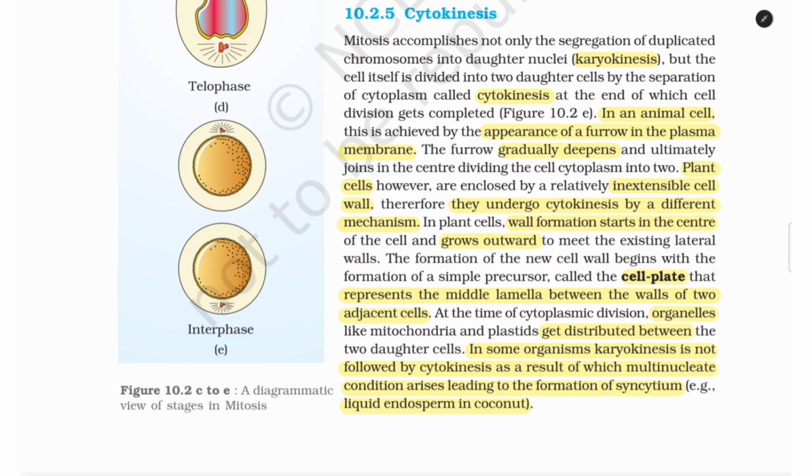At the time of cytoplasmic division, organelles like mitochondria and plastids get distributed between the two daughter cells. In some organisms, karyokinesis is not followed by cytokinesis, as a result of which multinucleate condition arises, leading to the formation of syncytium, example liquid endosperm in coconut.